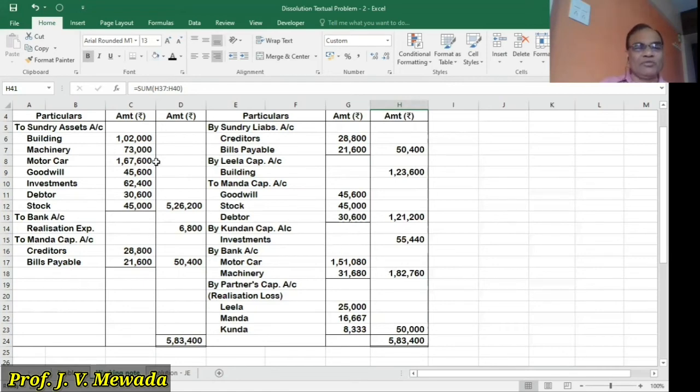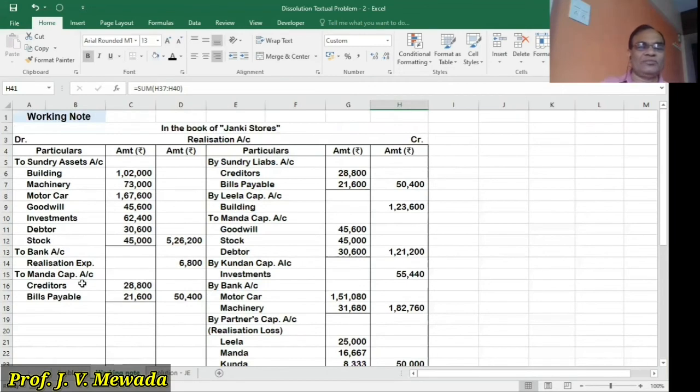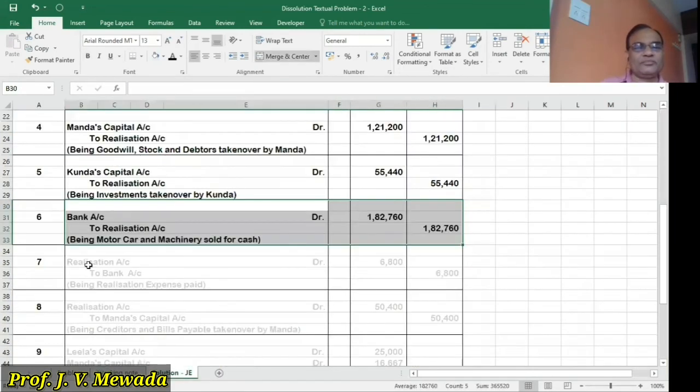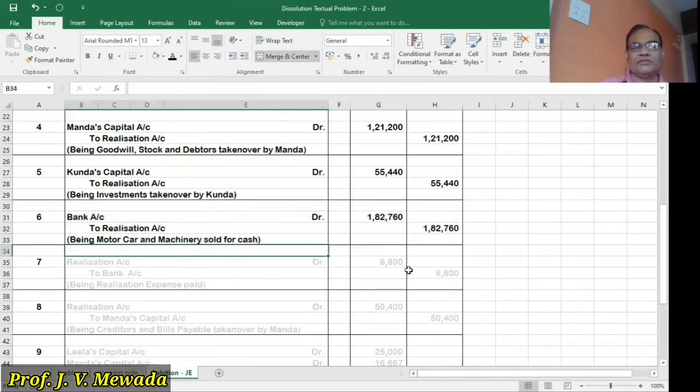Now we have to pass the entries for payment of liabilities, dissolution expense, and outside liabilities taken over by Manda. So realization account debit to bank, realization account debit to Manda. Okay, so we'll pass the entry. First, we are passing the entry for realization expense.